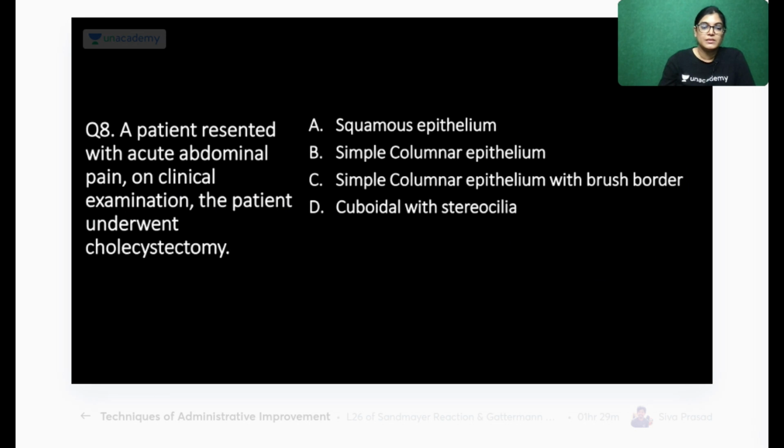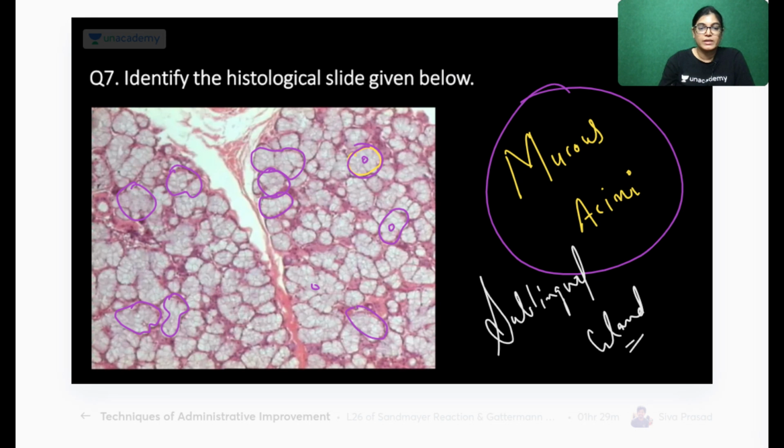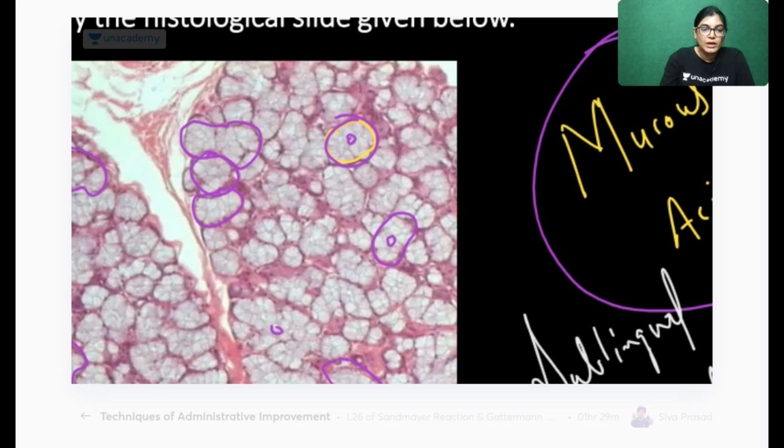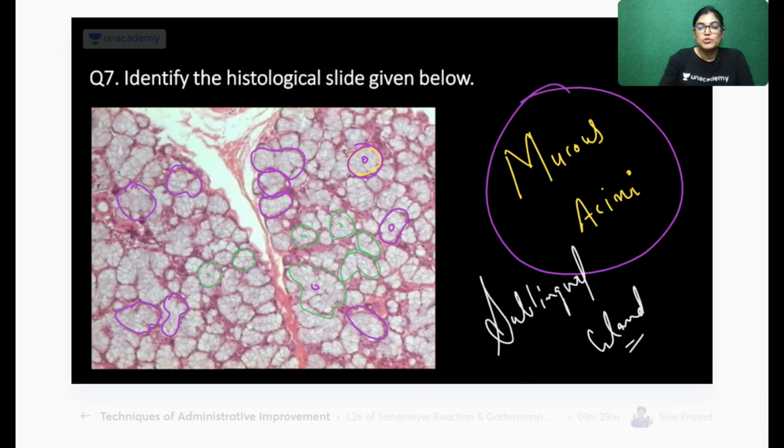So let me show a difference also. Actually here you can see this whole field. If I zoom out, you can see here, this is one acinus, this is the mucus acini. This is the lumen. This is also an acinus, this is also an acini. So many acini are there which have not taken the stain, and in the center is the lumen. So this becomes a slide of mucus acini. Let's move on to the next.